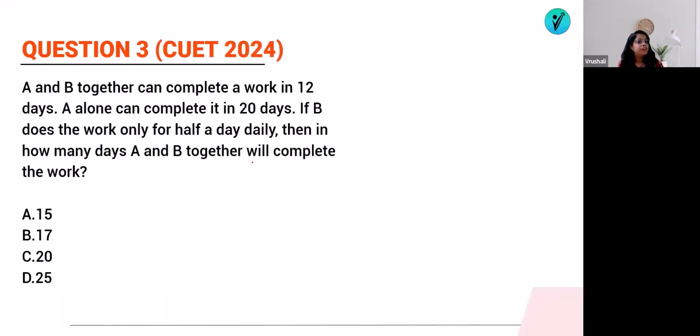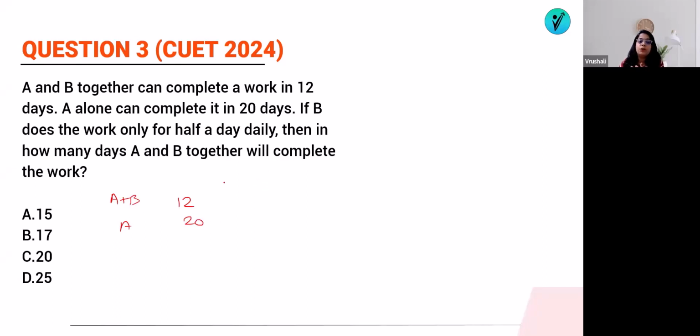So you can pause the video and try it. Let's see. If you have paused and now you are here, if you have solved, that's really great. If you couldn't, let's see the solution. A and B together can complete a work in 12 days. So A plus B required 12 days. A alone can complete it in 20 days.